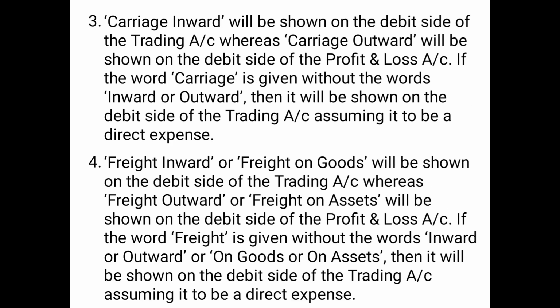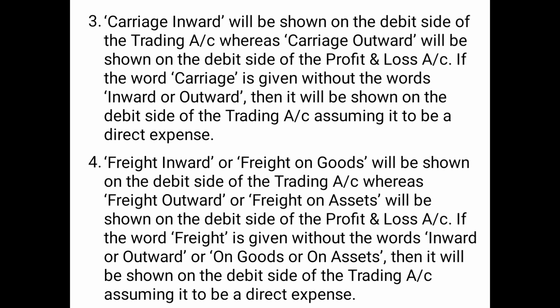Point number 3, as we were discussing, carriage inward will be shown on the debit side of the trading account, because carriage means any expense involved in carrying goods from one place to another. So carriage inward means the carriage on the goods purchased, for bringing the goods into the business, and we will be bringing raw materials for production. So carriage inward is regarded as a direct expense and will be shown on the debit side of the trading account, whereas carriage outward will be shown on the debit side of the profit and loss account.